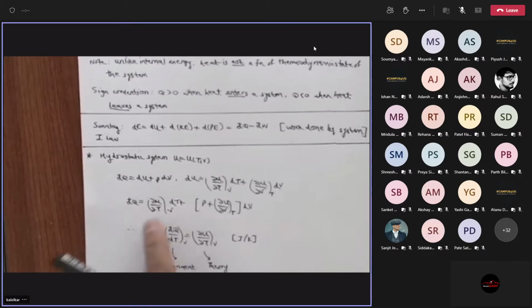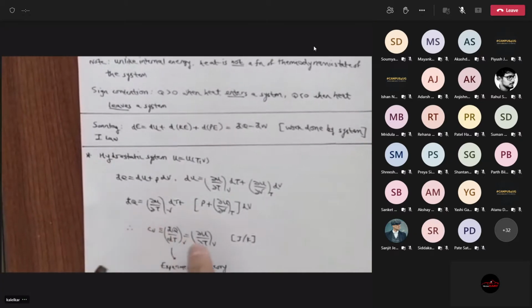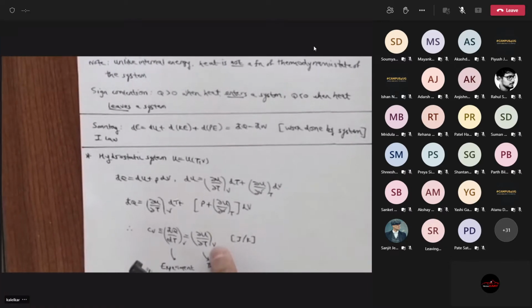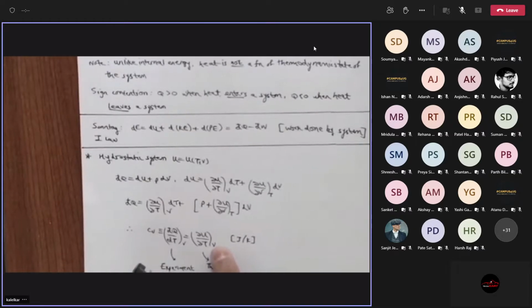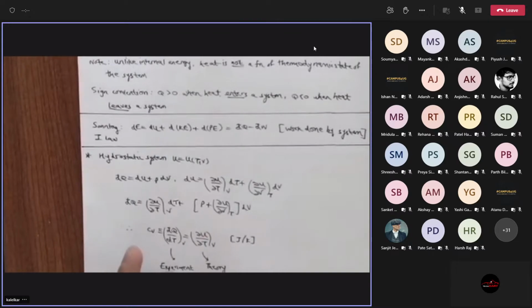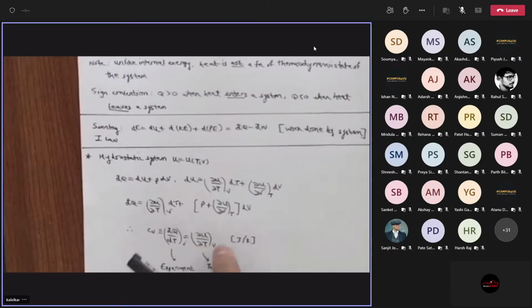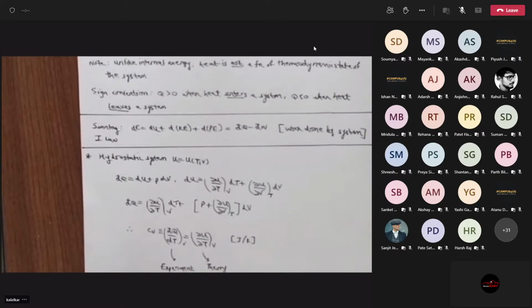So this side you can certainly find out experimentally. What is on the right hand side is not experimentally measurable. You will have some kind of microscopic theory for the system that will make a prediction of internal energy. So I will take that prediction, differentiate with respect to T, keeping volume constant, and compare the result of the theory with the experiment.